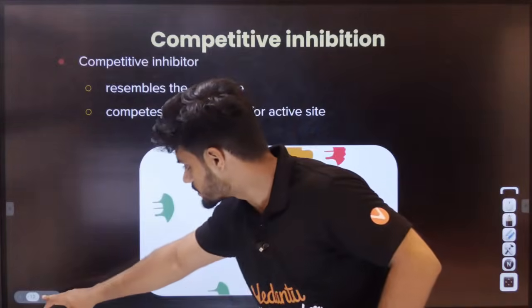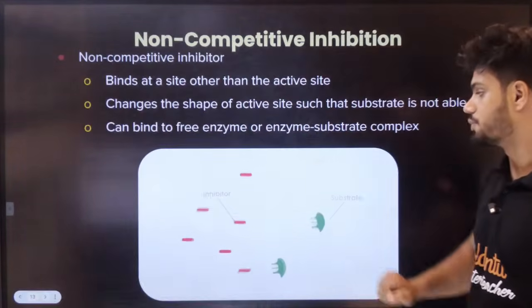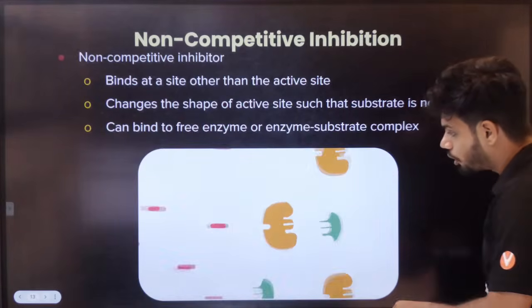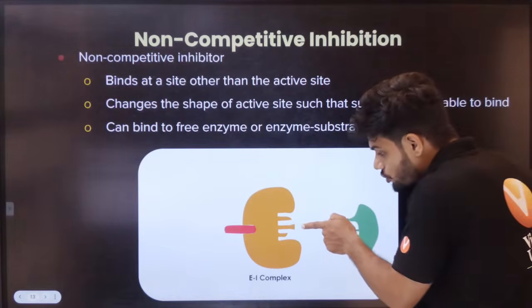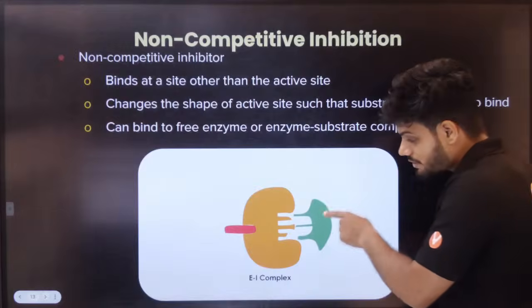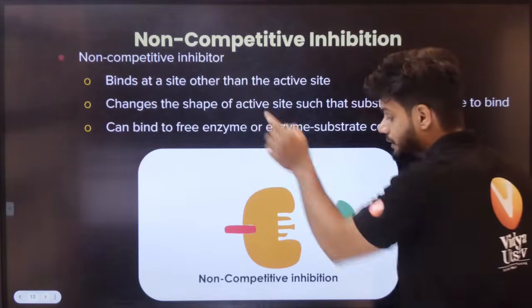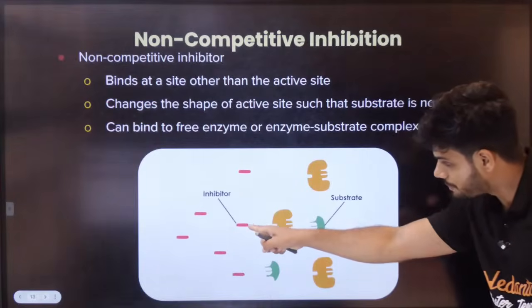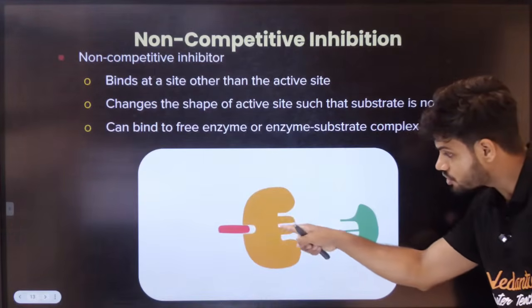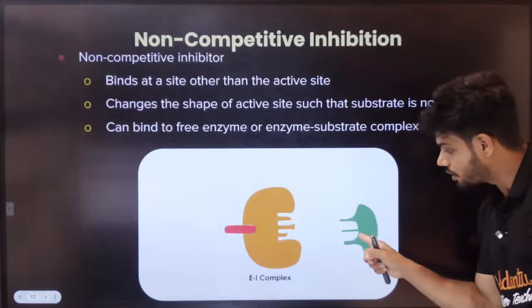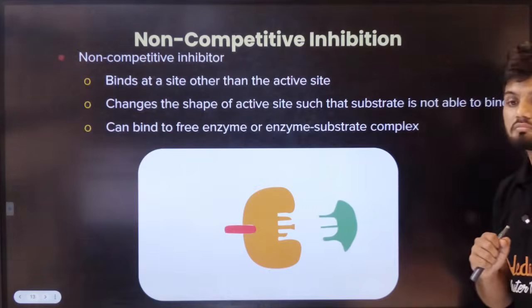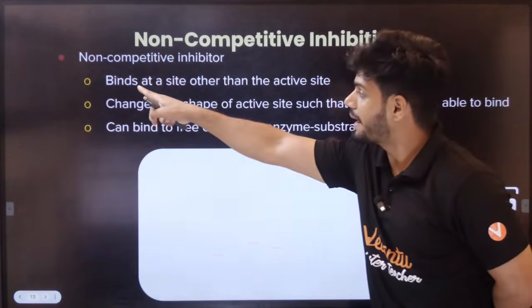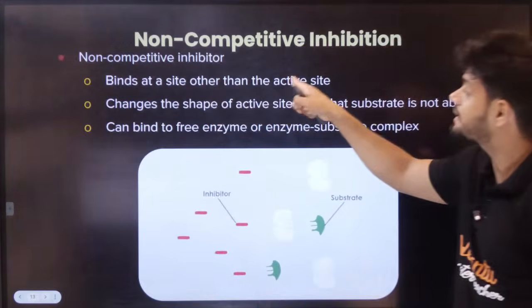Okay. Now, students, what is non-competitive? Non-competitive inhibitor will not join from the front. This one will wait now. It will not compete from the front. It will go from the back side here. Can you see? It will go from the back side and change the shape here. Change the shape. So, your substrate cannot bind now. See this. It binds at a site other than the active site.